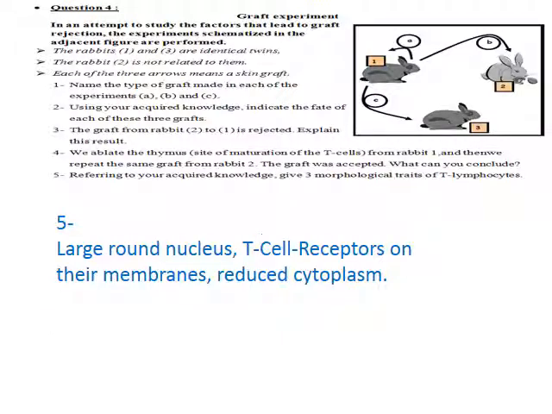Last question. Referring to your acquired knowledge, give 3 morphological traits of T lymphocytes. They have a large round nucleus, they have T cell receptors on their membranes, and they have a small cytoplasm, or it's called diffuse cytoplasm. Study well, guys, and good luck.